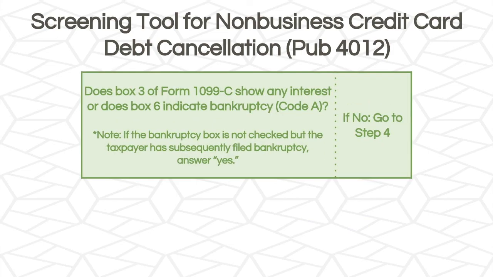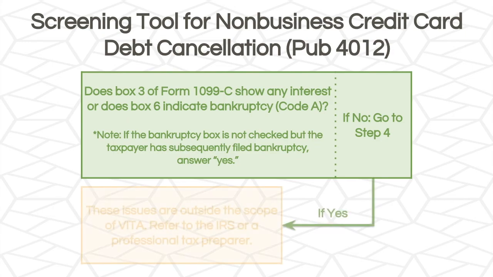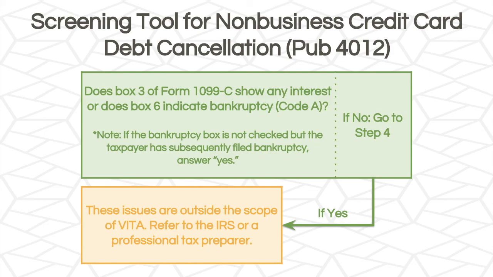Step 3 asks, does box 3 of Form 1099-C show any interest, or does box 6 indicate bankruptcy with code A? Note, if the bankruptcy box is not checked, but the taxpayer has subsequently filed bankruptcy, answer yes to this question. If yes, the return is out of scope. But if no, go to step 4.